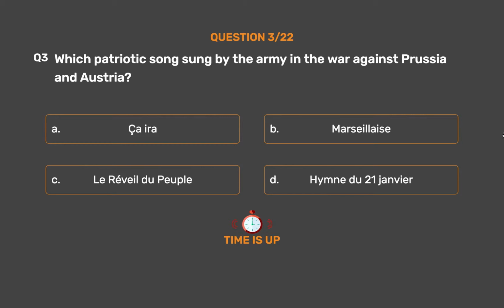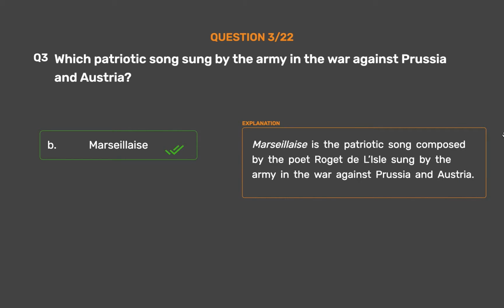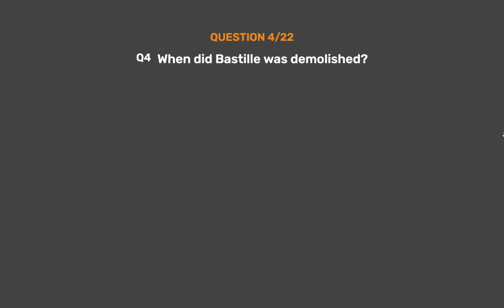The correct answer is option B. Marseillaise. Marseillaise is the patriotic song composed by the poet Roget de Lisle, sung by the army in the war against Prussia and Austria.